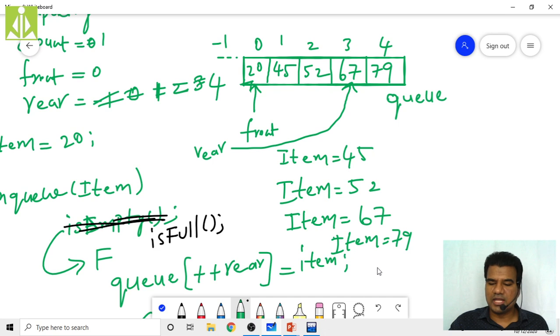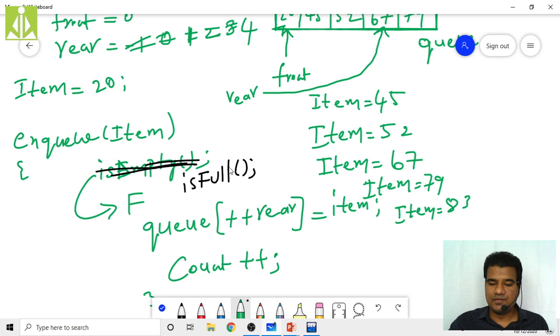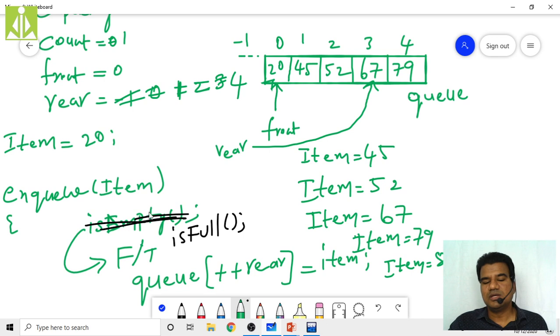Next, I want to push another item, item 83. So again, quickly come over here and see. Is full function will return true this time because my queue is full now. So simply this enqueue function will terminate by giving a message that you cannot perform the enqueue operation because your queue is completely full. In that way, the enqueue operation will terminate.